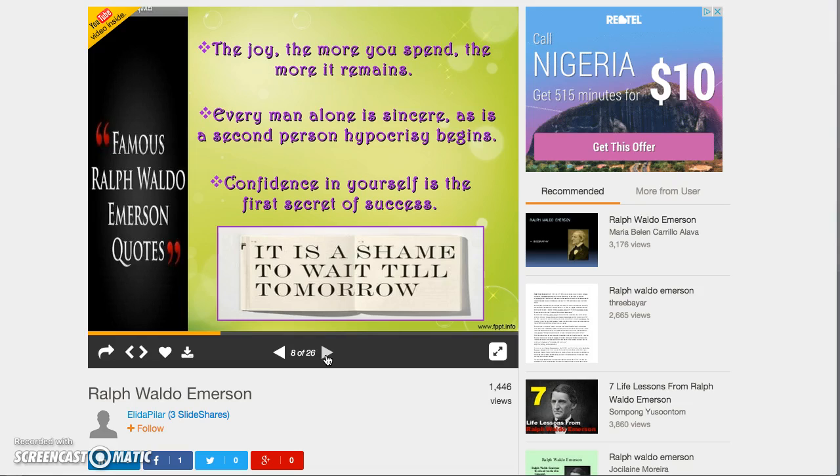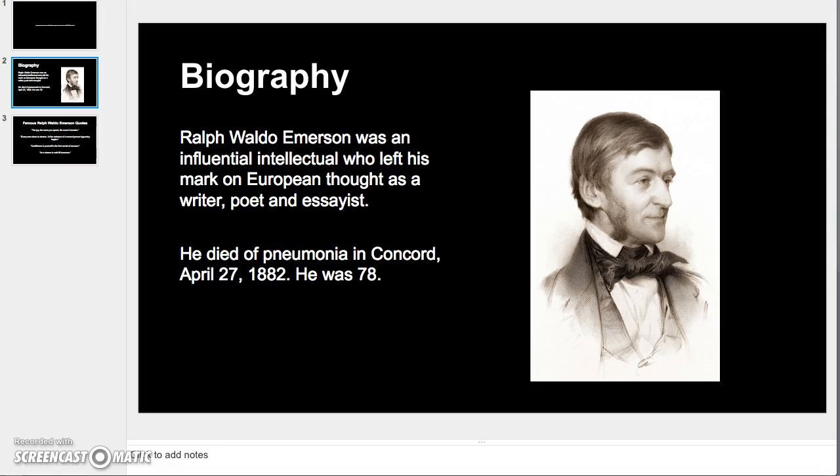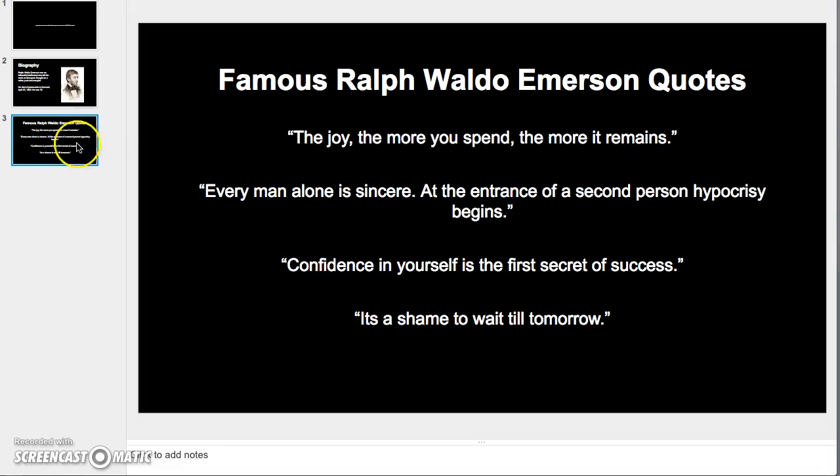And also it's hard to focus and figure out where to start reading. I'm kind of looking all over the page. So I made it a little bit more simple. I just titled it Famous Ralph Waldo Emerson Quotes and just listed a few of his quotes. And it's more direct and I feel like it's more effective straight on.